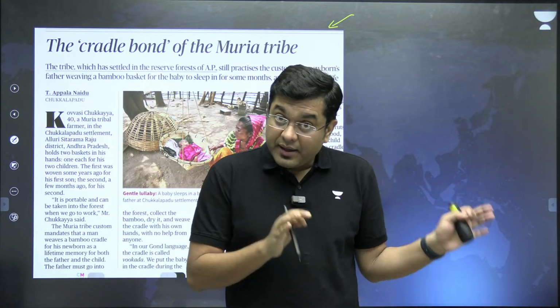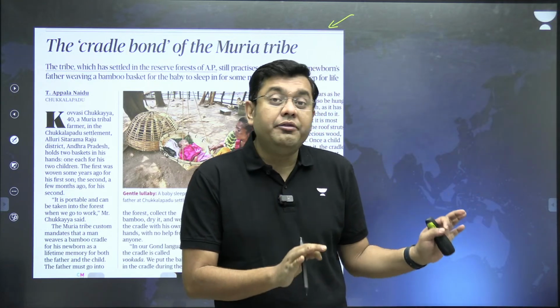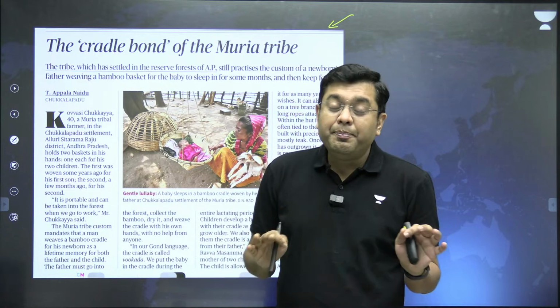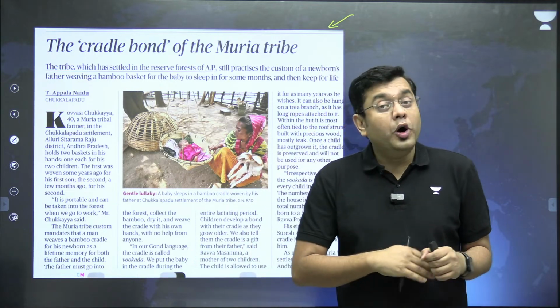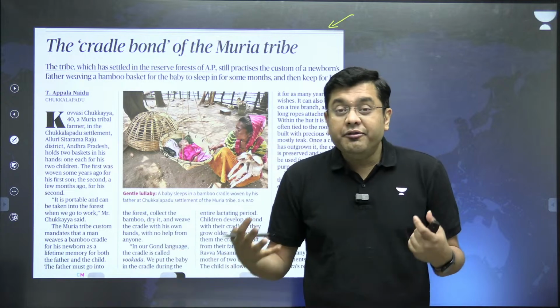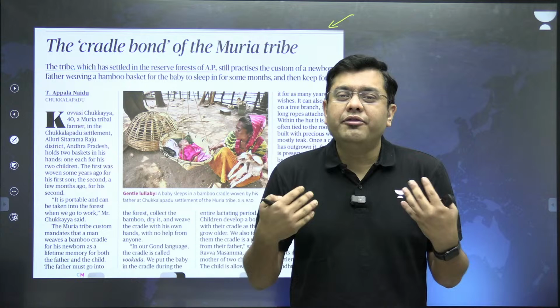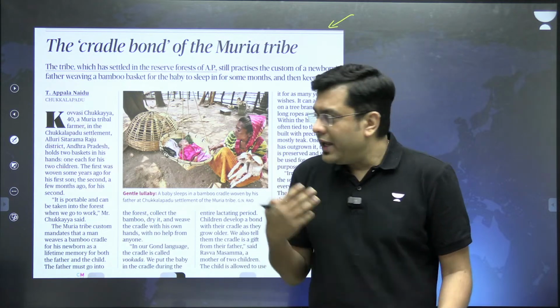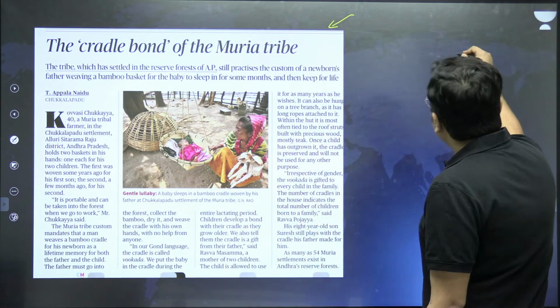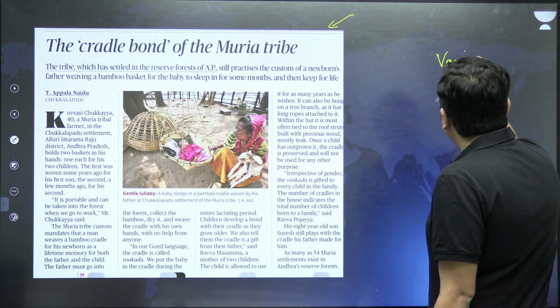That basket gets associated with the newborn, and it stays with the newborn for life. So in a way, this is a unique custom which encourages the father-son bond. Okay, that particular basket is what is referred to as the vukada.